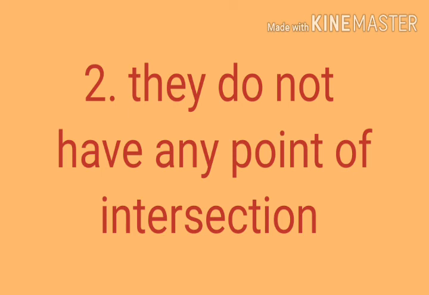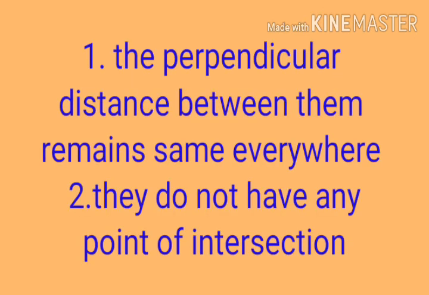These are the two conditions for two lines to be parallel.